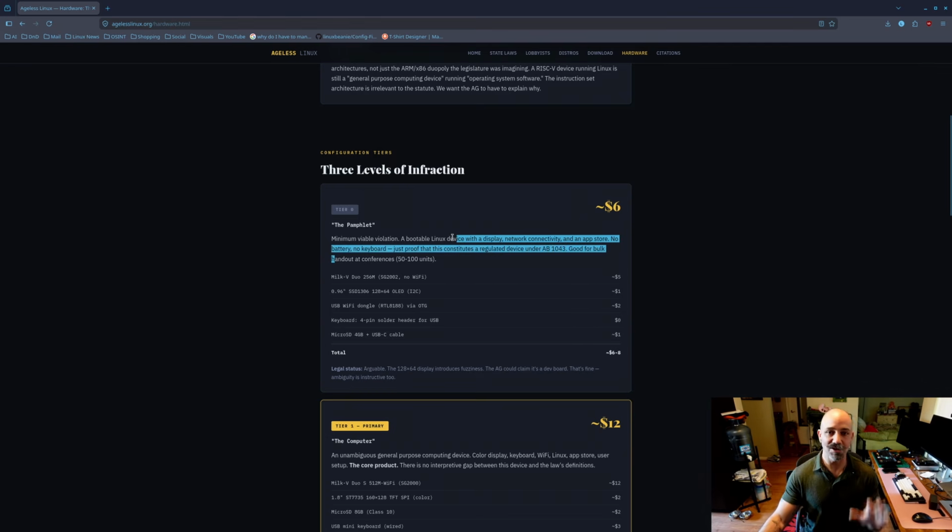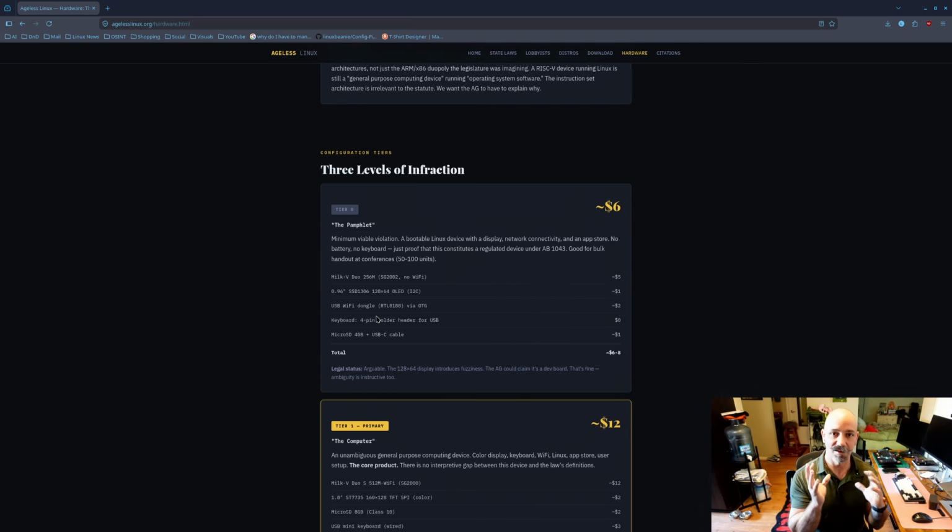Now this is literally just to break this law. It has nothing to do with really being usable, although you could use it. It's simply just to prove that this law is ridiculous. So that's the tier 0.